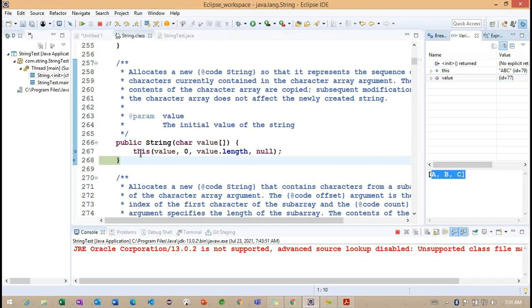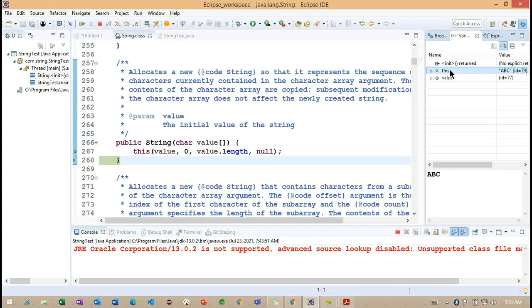But if you see here, above this it's providing ABC. So now see the difference between this value and this value. Getting the point? This value we are having A comma B comma C, but here there are no commas. So everything is compressed into one object.